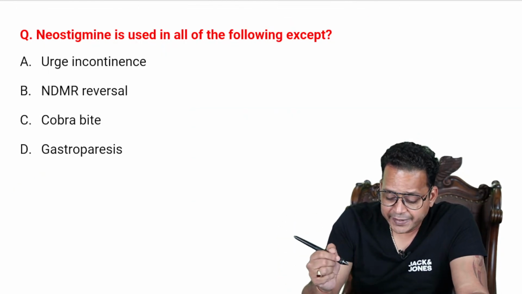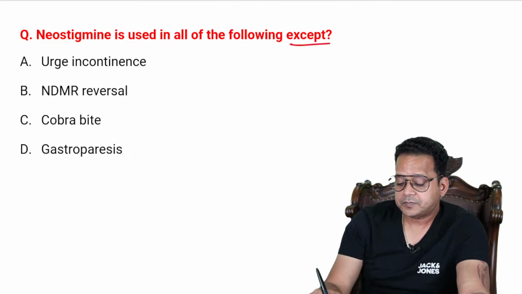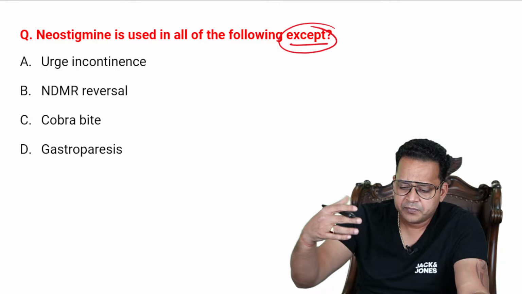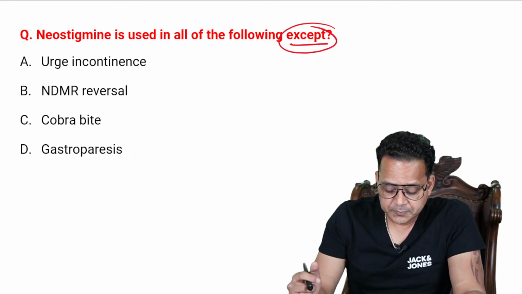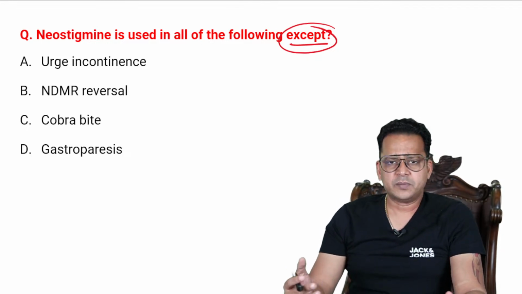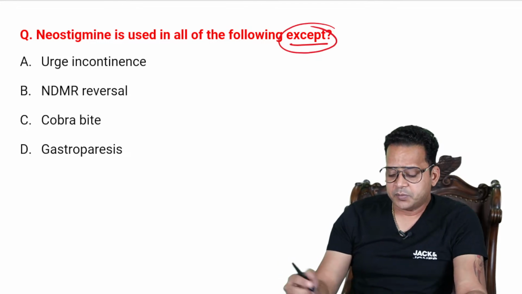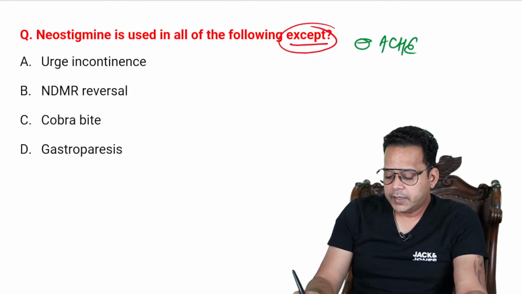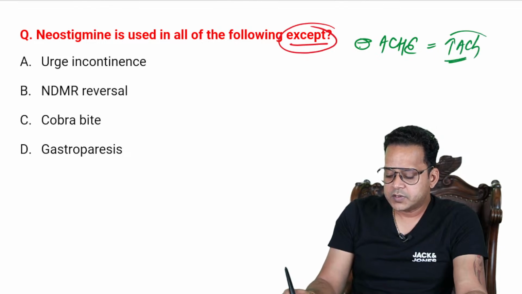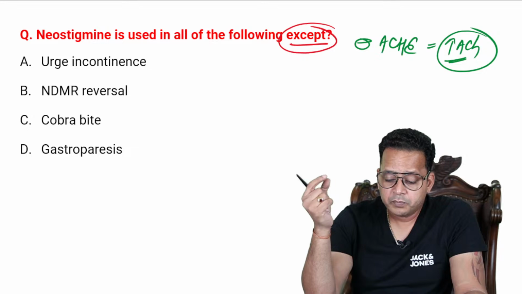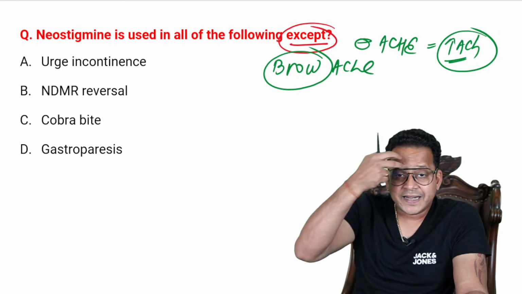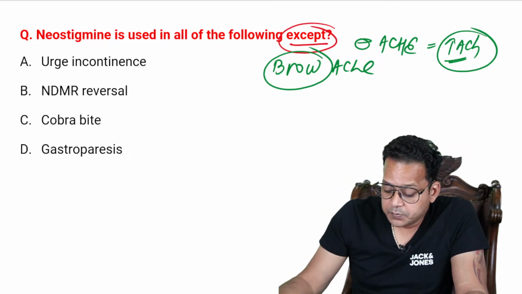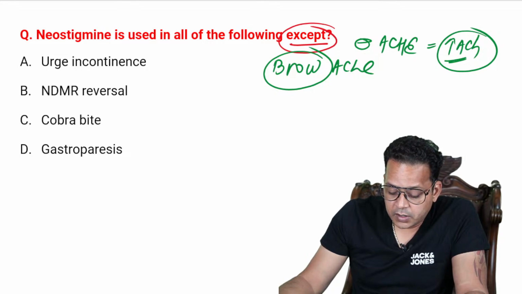Now moving on. Neostigmine is used in all of the following except, right? Neostigmine is a frequently asked drug: urge incontinence, NDMR reversal, cobra bite, gastroparesis. All of you know neostigmine is an AChE blocker. It increases acetylcholine. So it's basically B for broache, bar, B for brow, broache. Broache is headache in the area of the brow. That is called broache. All right. So urge incontinence, NDMR reversal, cobra bite, gastroparesis.